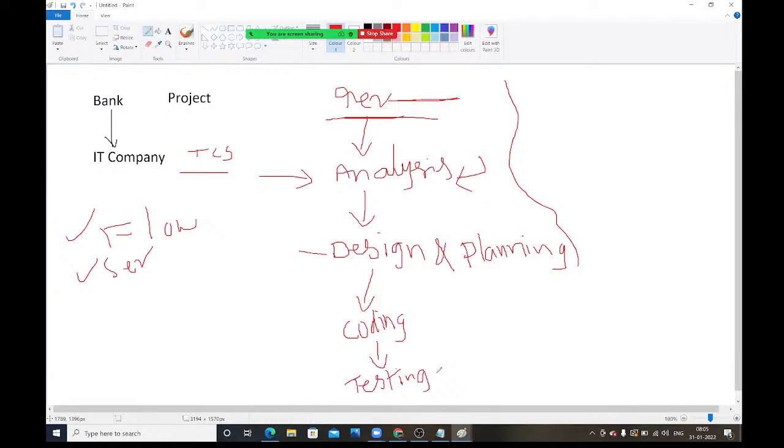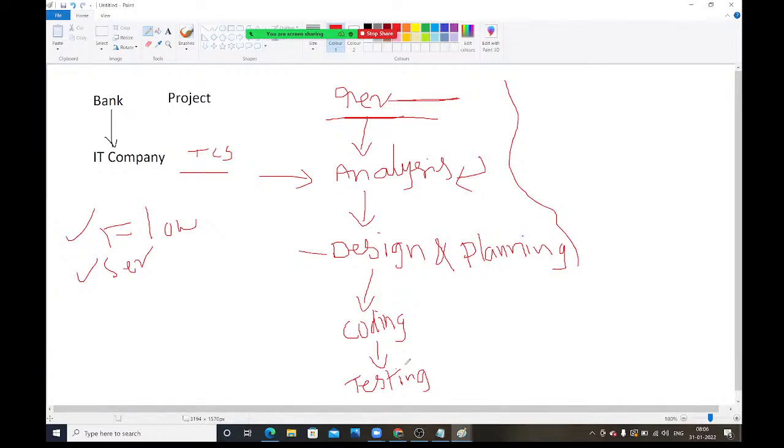Once the testing is over, what will they do? After completing the coding, the testing team will test whether the application is working as expected or not. Once testing is completed, the bank team will come to our place and do some user acceptance testing.